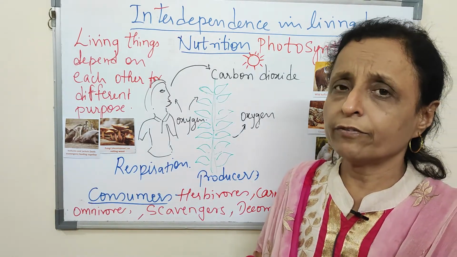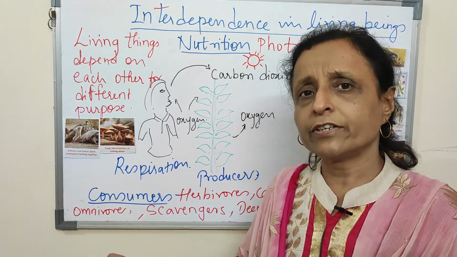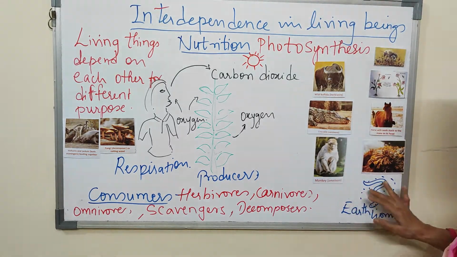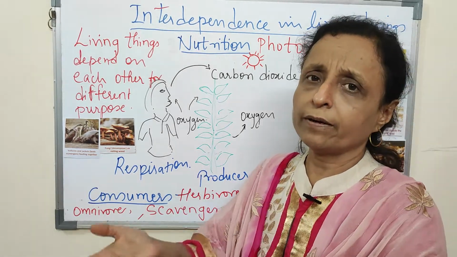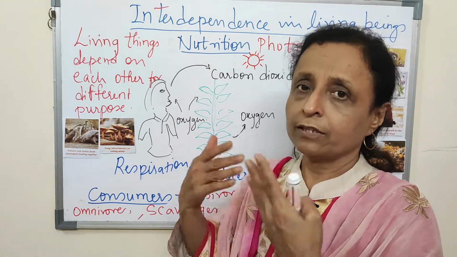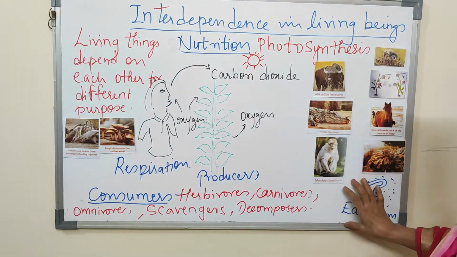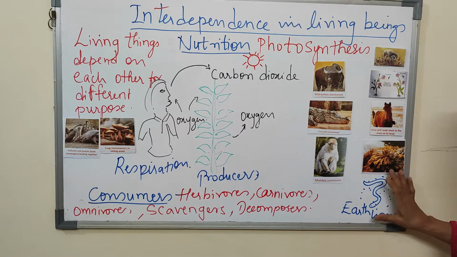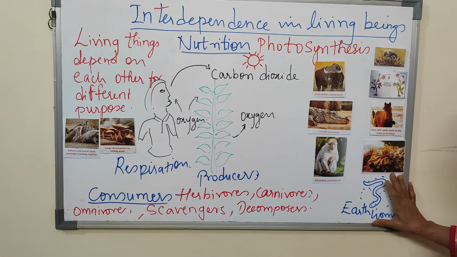So it is the friend of the farmer, and we are dependent on this because it makes our agriculture easier, and more food can be grown. So that is how it affects the farmer. If it helps the farmer, it helps us because we are dependent on the farmer. They grow food, we eat. So if they are able to grow food easily, we'll get food easily. Earthworms are known as friend of farmers. They are living beings which help us. So we are dependent directly or indirectly on the earthworm.